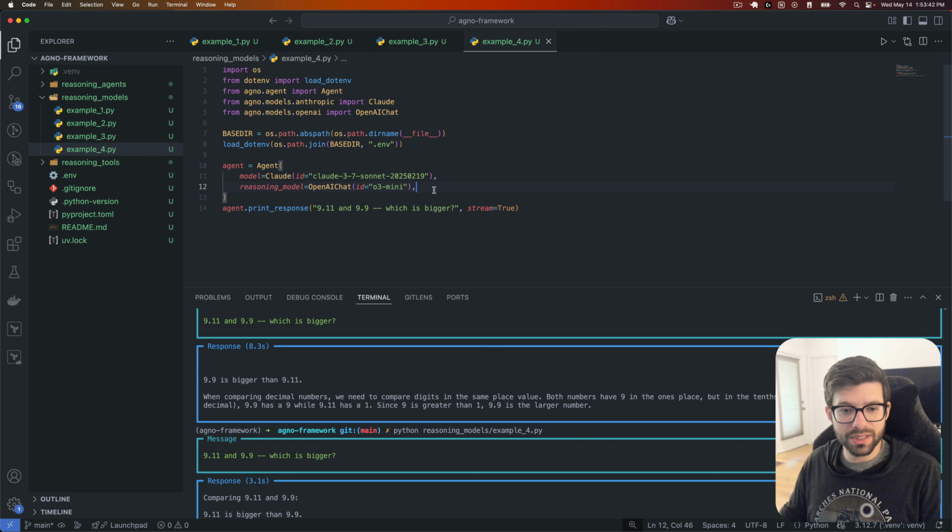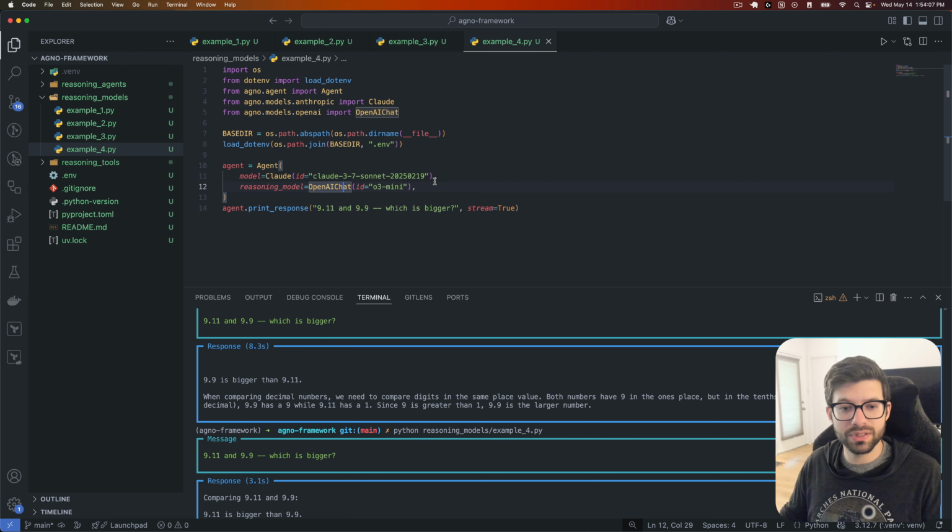So what this tells us is that we can use a model that's specifically designed to handle reasoning, like O3 Mini in this case, to do the actual reasoning task, which is great because these types of reasoning models are very good at one-shot tasks: just give me an answer, there's a right answer, let's think through it.